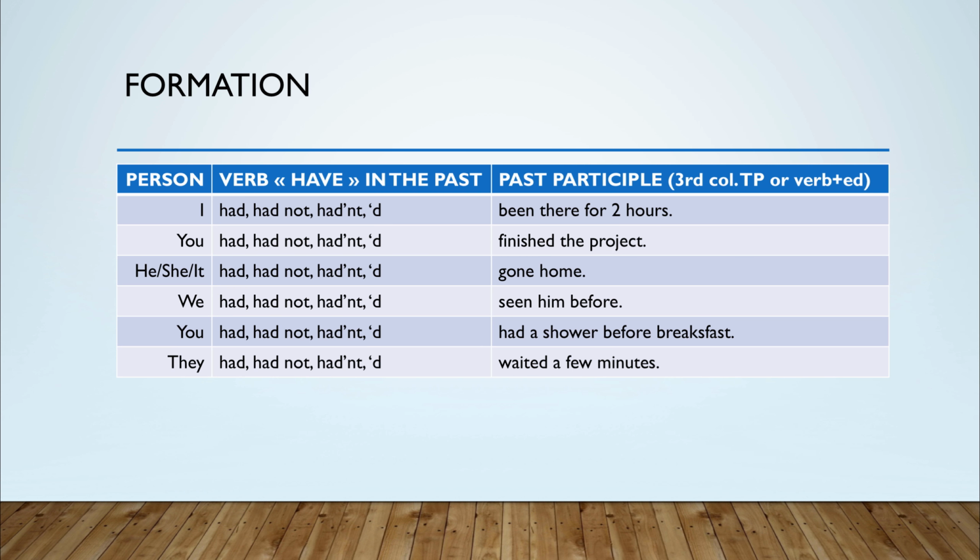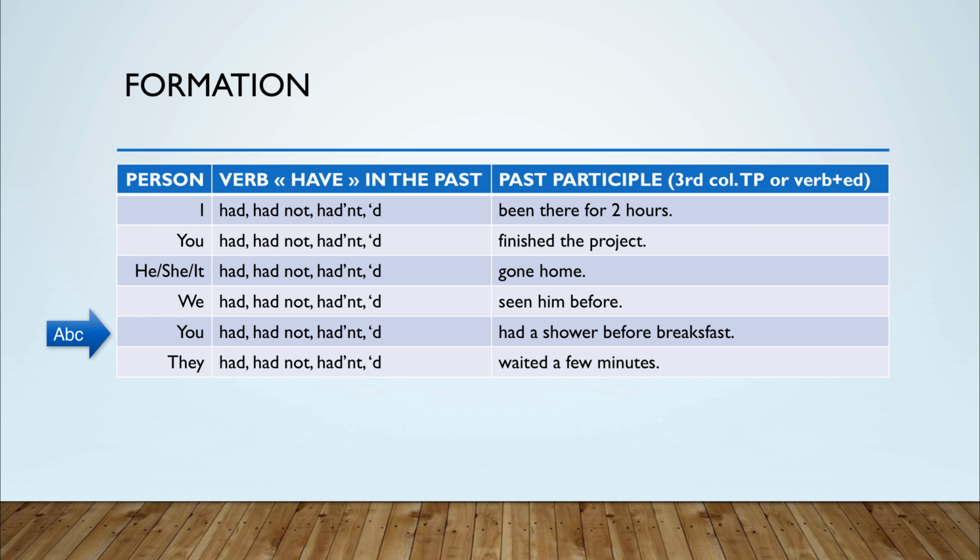The way you form a past perfect is very easy, as you can see. For all the persons, you just use the same form of the verb to have in the past. Had in a positive sentence and had not in a negative sentence. Followed by the past participle. The past participle of an irregular verb like been or gone or seen, or the past participle of a regular verb like finished and waited.